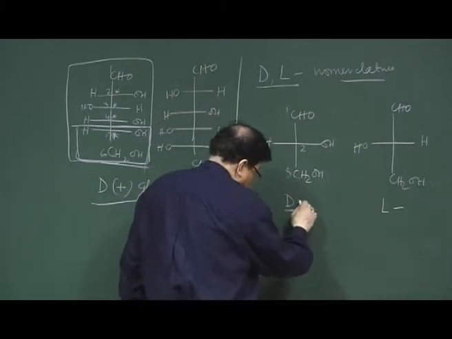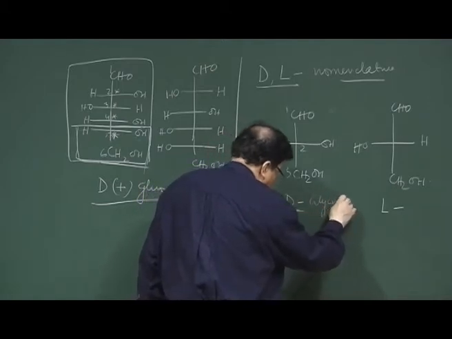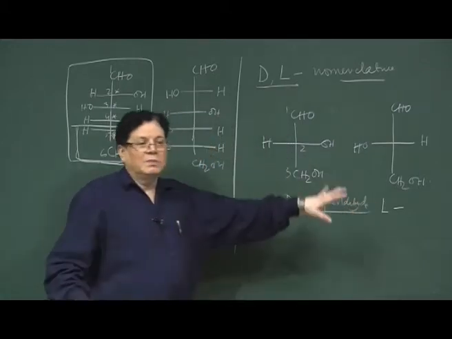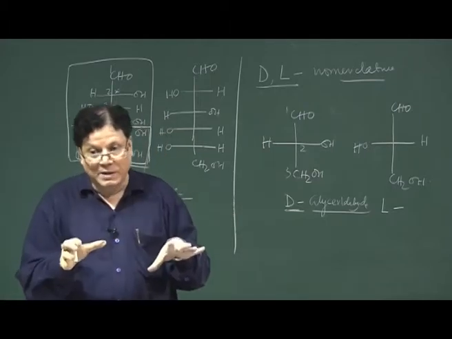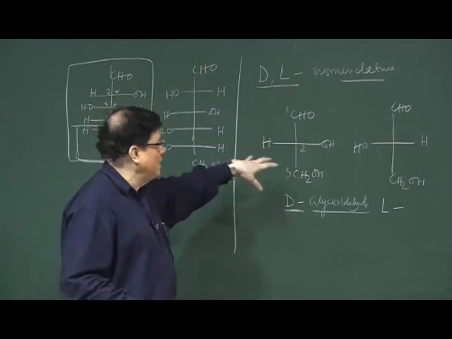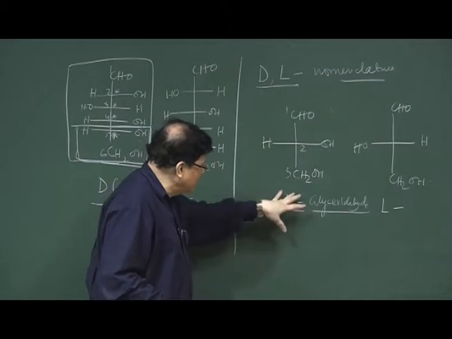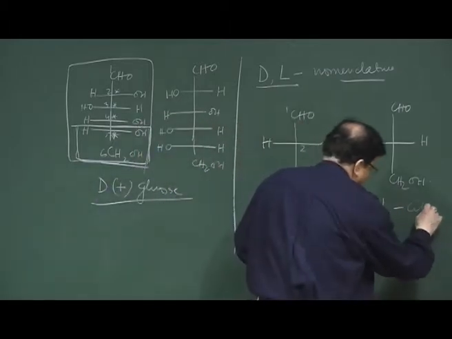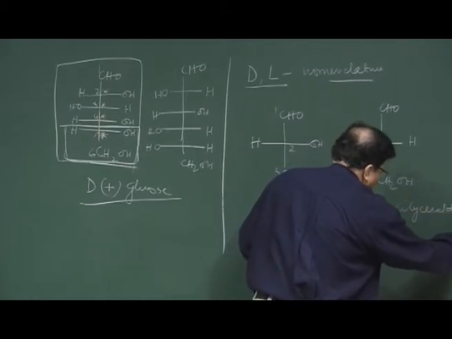Remember, this is not a minus, this is just a hyphen, D-glyceraldehyde, because from the structure that is given, it is not possible to predict what will be the sign of rotation. Sign of rotation is entirely an experimental thing. From the structure you cannot tell what will be the sign of rotation of this compound. So, what we can say only is that this is D-glyceraldehyde and this is L-glyceraldehyde. Okay. So, this was the initial nomenclature system.